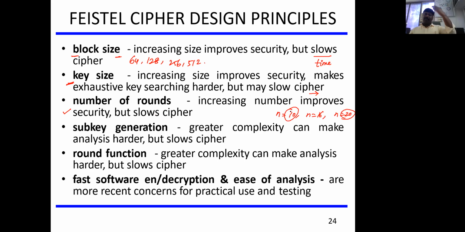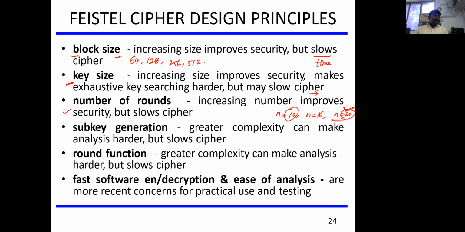XR function, which I am going to repeat for 20 times or 10 times, depending upon the n size, right? So any algorithm which uses a higher number of rounds will automatically have improved security, right? Again, the subkey generation.